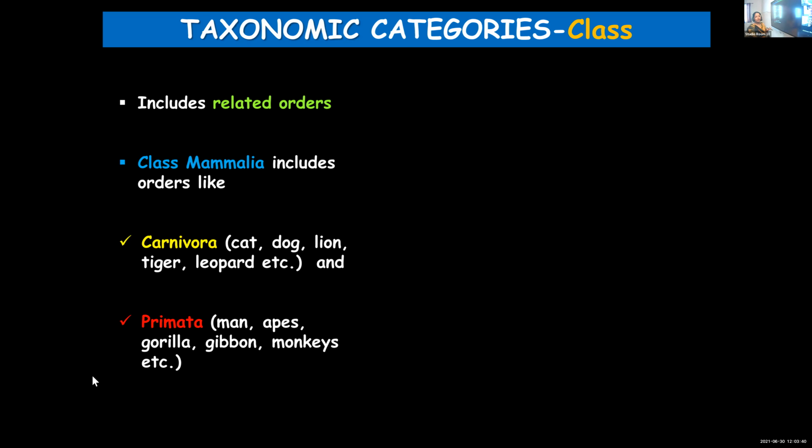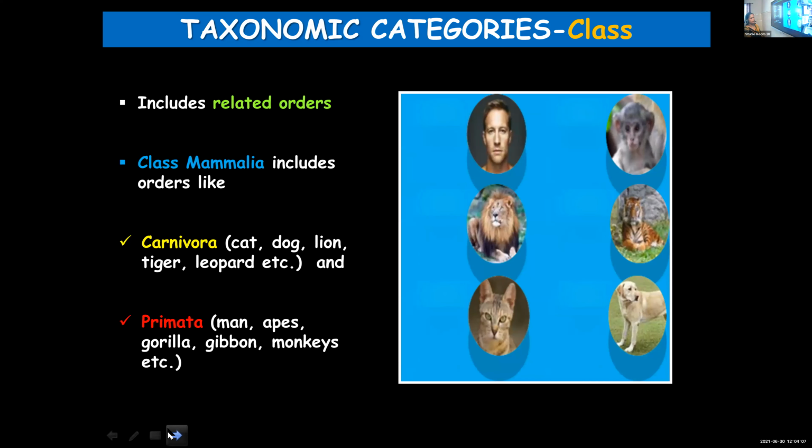Gibbon is also a type of ape. So Primata and Carnivora are two related orders, and these two come under the class Mammalia.